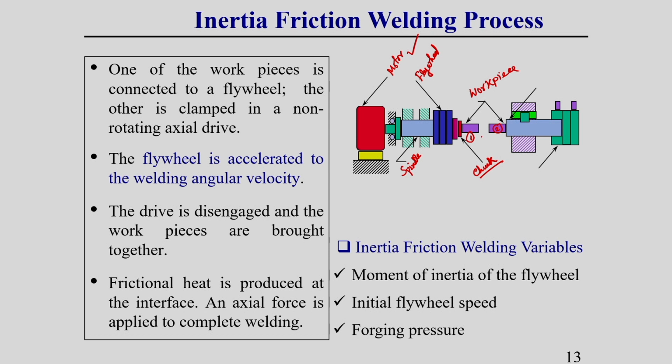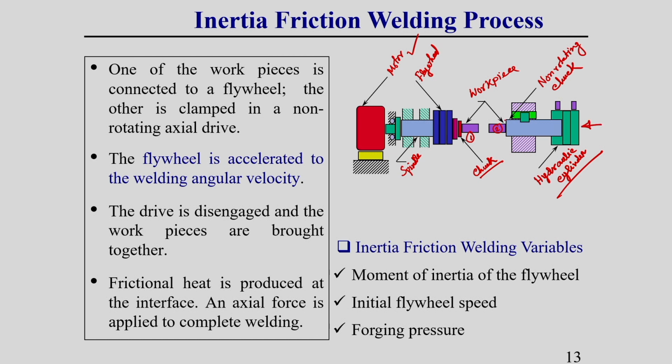Here you can see workpiece 1 has a rotation, but workpiece 2 does not have any rotation. In workpiece 2 we can provide only the axial displacement to make contact with workpiece 1. Okay, these things you should keep in mind. So, here a non-rotating chuck is also used. This is a non-rotating device, and this is also called a hydraulic cylinder, because here the axial force is applied by hydraulic pressure. This you should keep in mind.